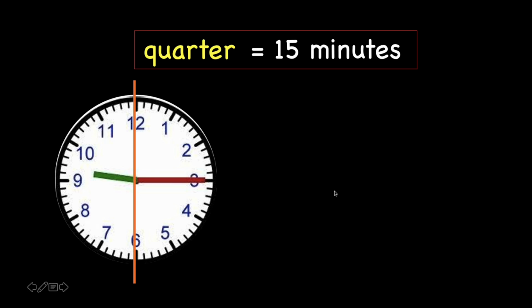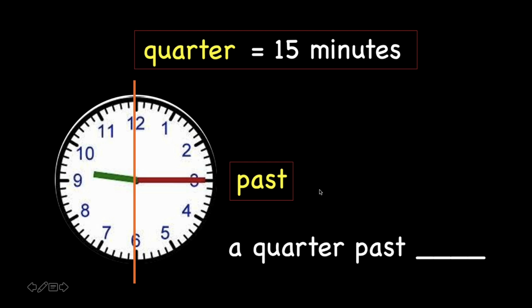First things first, take a look at the long hand. The long hand is pointing at 15 minutes. 15 minutes is also called a quarter. We use a word for the right-hand side of the clock. What is the word? Past. Very good. So, we can say a quarter past something.